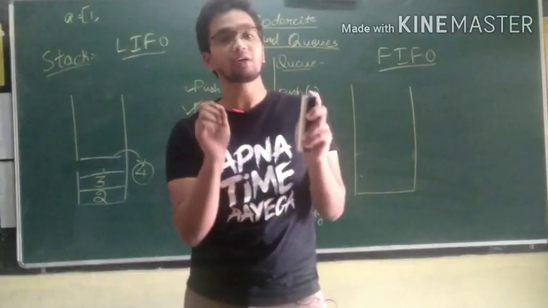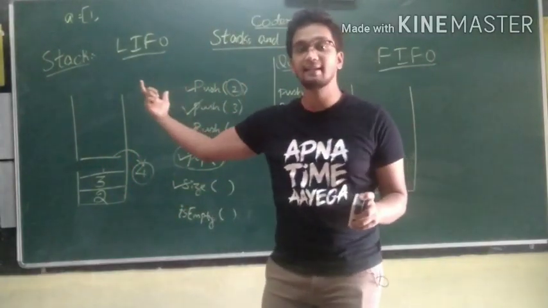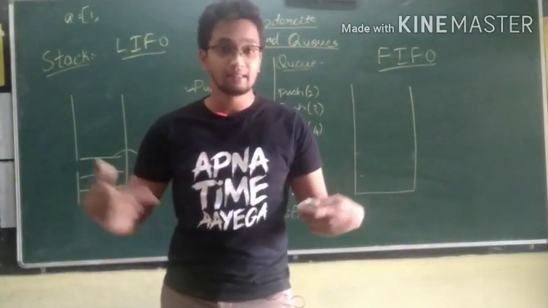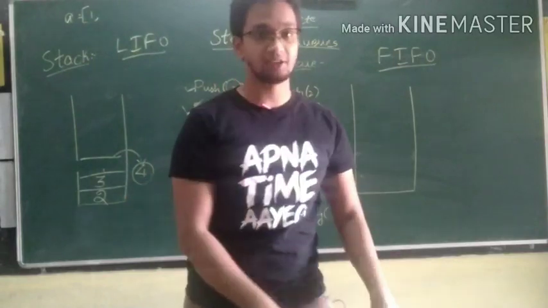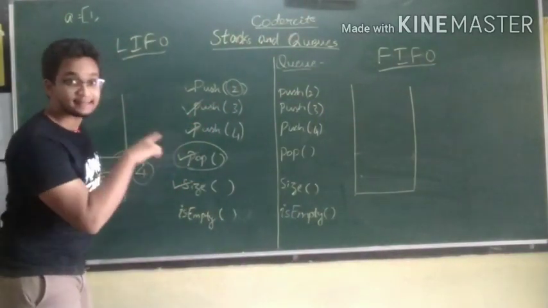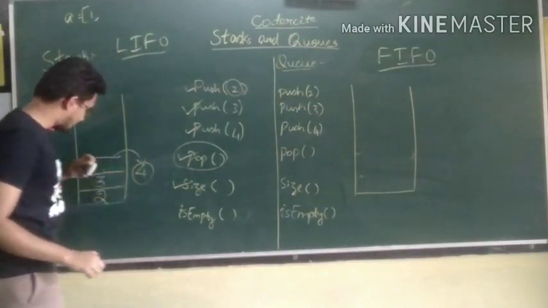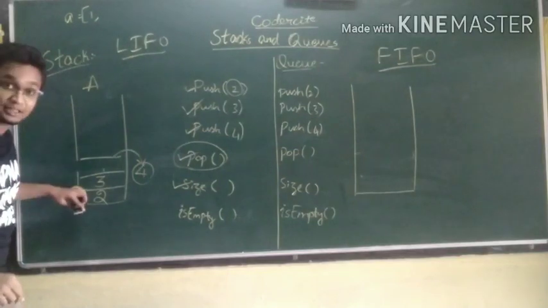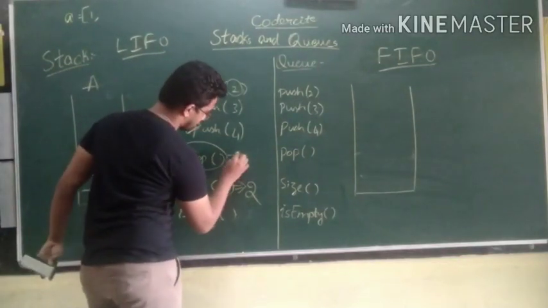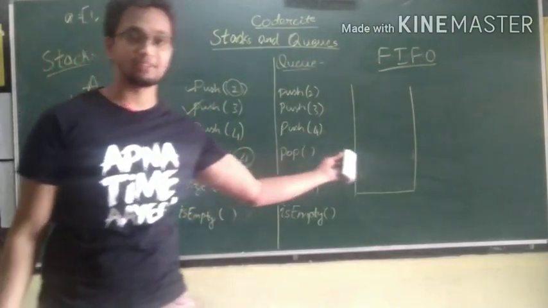I'll show you the coding implementation in Python in my next video about how to code a stack and how to code a queue. But in this theory lecture, I'm going to explain all the theory concepts. Okay, this size will return the length of the stack, that is the length of this list. Let me call this a stack A. The length of the list is 2, the length of the stack is 2, so this will return 2, this returned 4, this returned 2, that is the length of the stack.